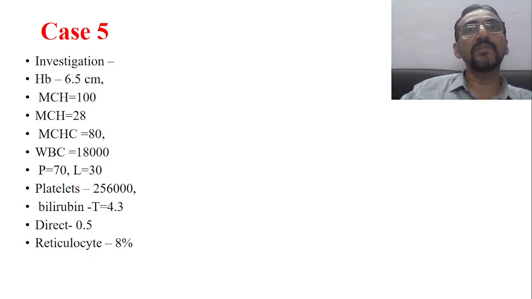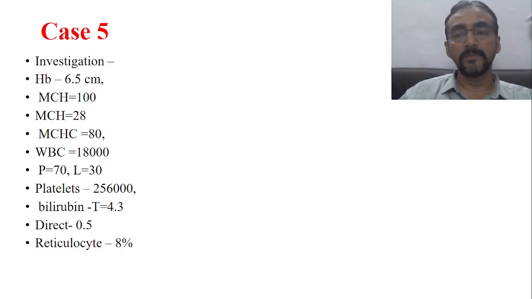And reticulocyte count is 8%. Reticulocyte 2% is normal. Now it's 8%. So when reticulocyte count is more, what does it suggest? More and more RBCs are formed. Why more and more RBCs are formed than the normal? Because there is rapid destruction of the RBCs. Therefore, there is a need of RBCs. Therefore, bone marrow is doing the work more. Therefore, more and more immature RBCs are coming into the circulation in the form of reticulocytes. So when reticulocyte count is more, as we have previously also seen, it is indicative of a hemolytic pathology.